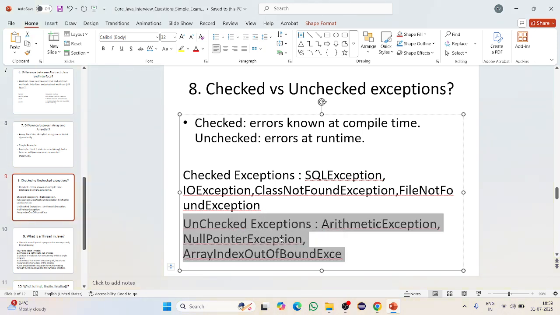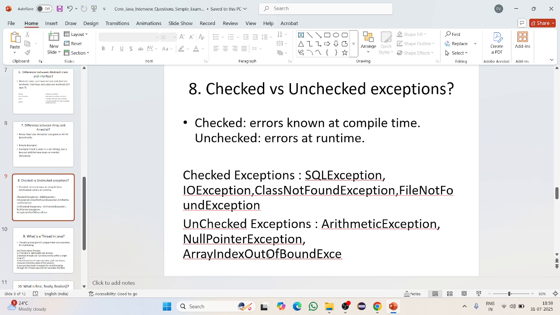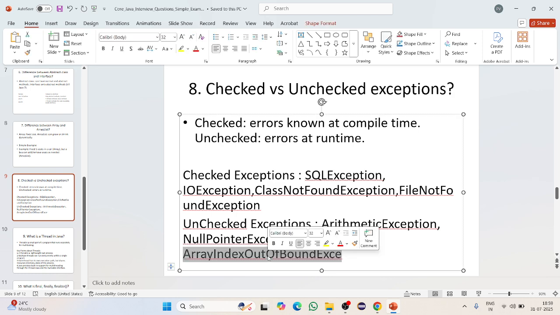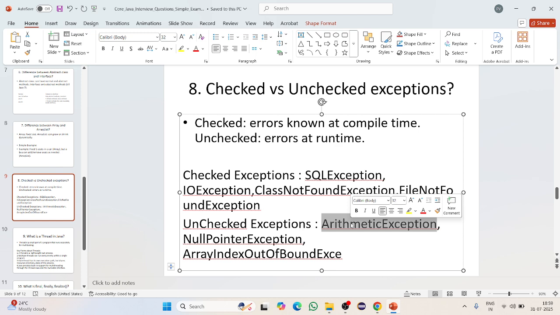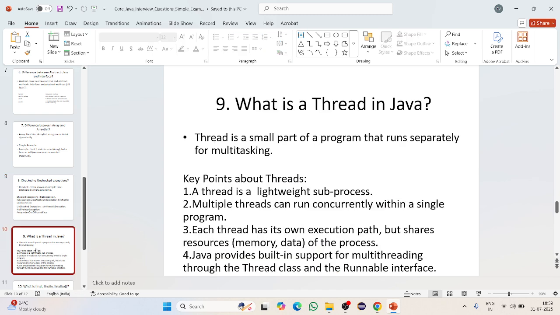NullPointerException means if you have a variable that has a null value and you perform some operation on it, it will throw a NullPointerException. ArrayIndexOutOfBoundsException means, suppose the array is accessed beyond its size. And ArithmeticException means if you divide any number by zero, it will throw an ArithmeticException.